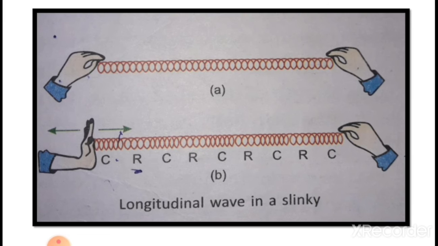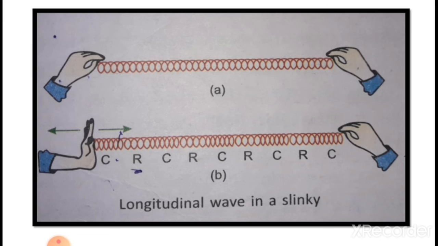Compressions are the regions in which the medium particles are crowded close to each other. You can see in the picture, in section B, the medium particles are crowded, so the density will be higher in that particular region. That is known as compression.